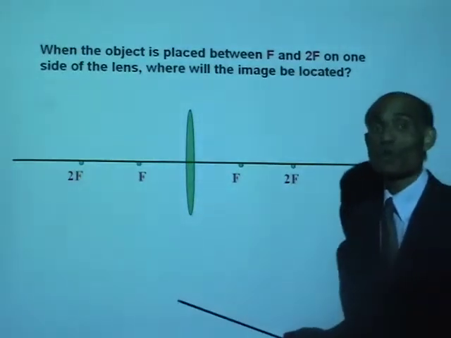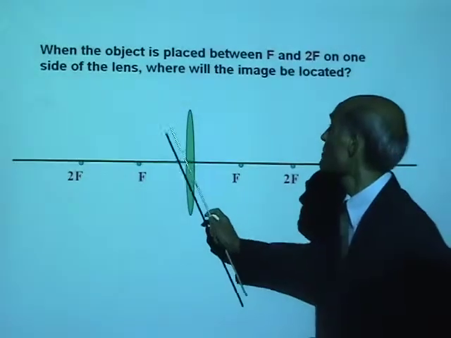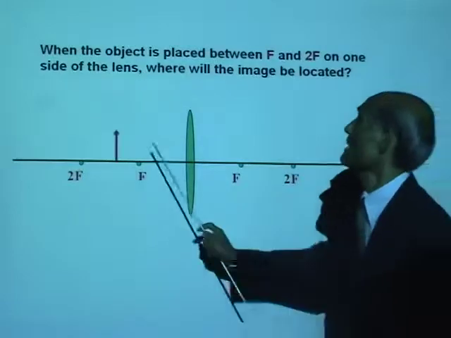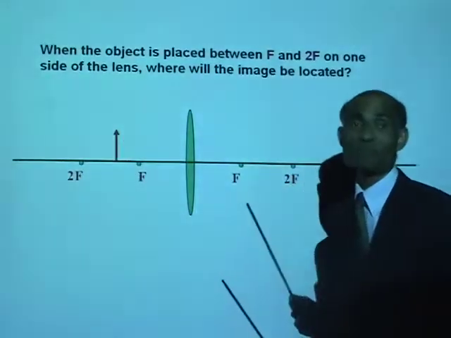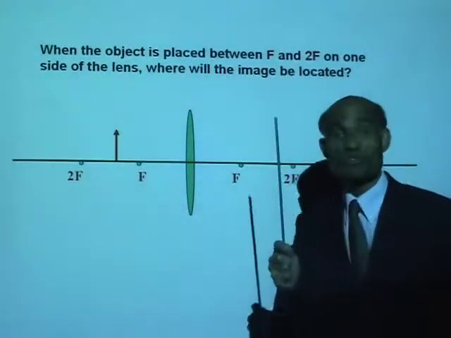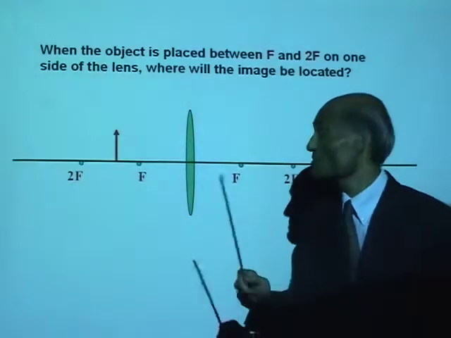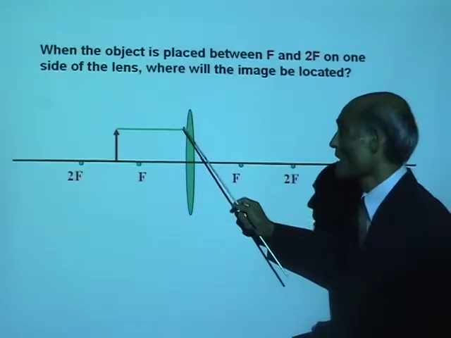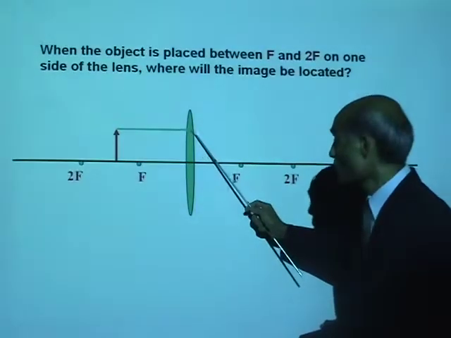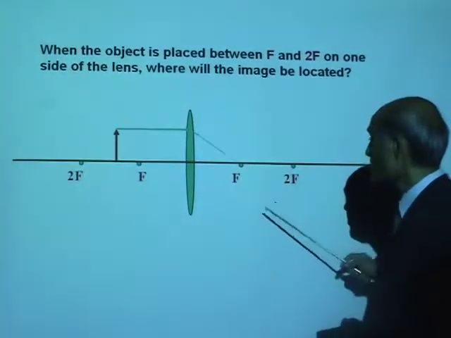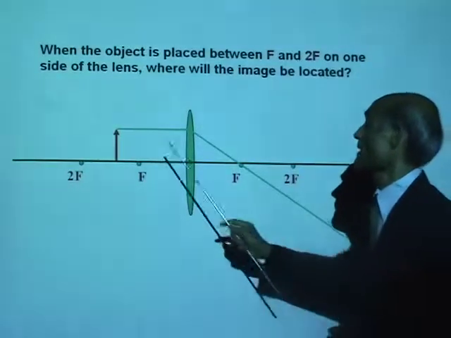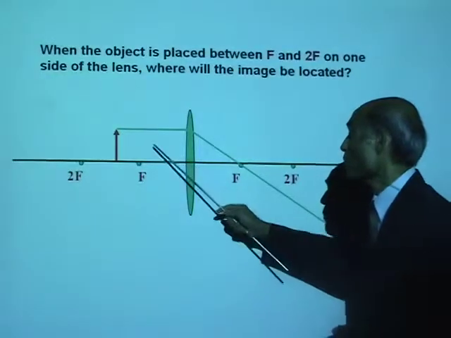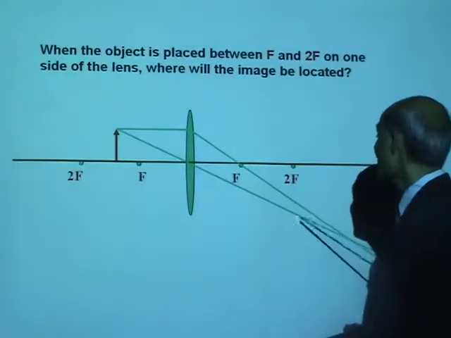Where is the object going to be placed? It is going to be placed between f and 2f. There we are. That's the object placed. Okay, let's choose two light rays. Which are the rays we're going to choose? A ray parallel to the principal axis, after refraction, will pass through the principal focus. There you are. And a ray that passes through the center of the lens will go undeviated.